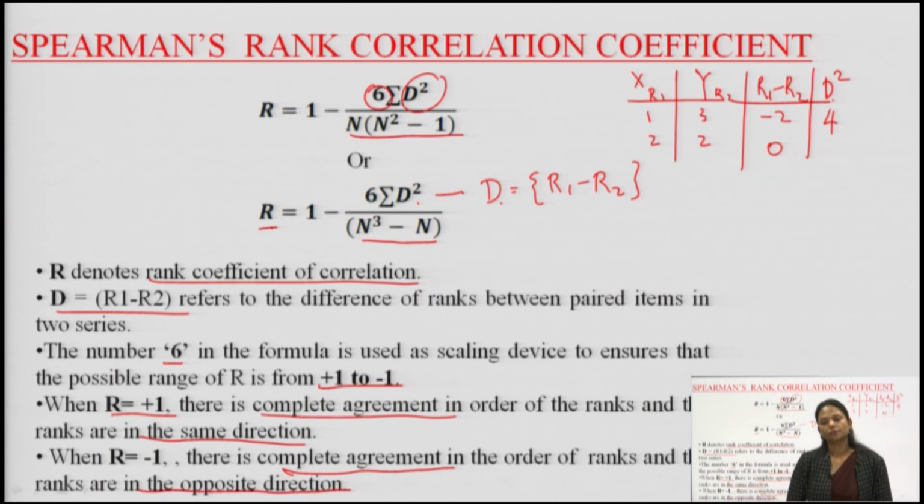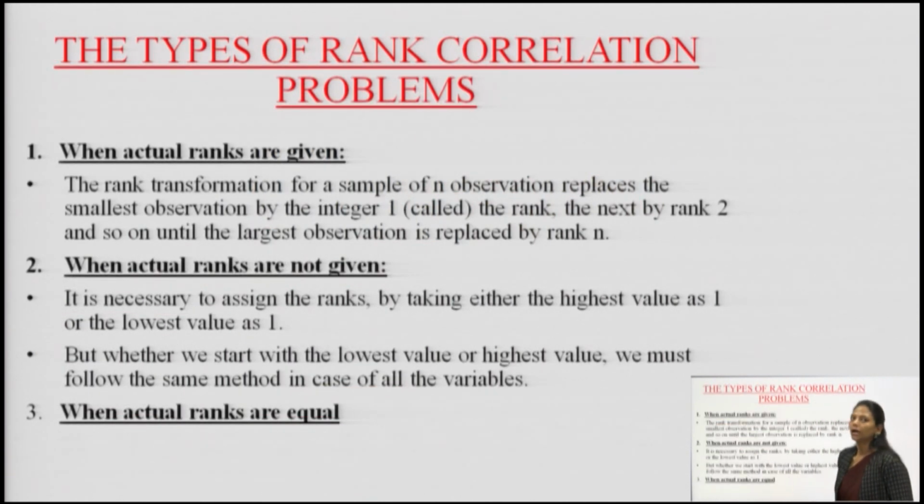There is a relationship, but the relationship is in the opposite direction. It might be a negative correlation, a positive correlation, or a moderate relationship, which we will study in the further slides. Now, there are three kinds of questions which we will be studying, and we will be using the rank correlation method in these three kinds of questions.